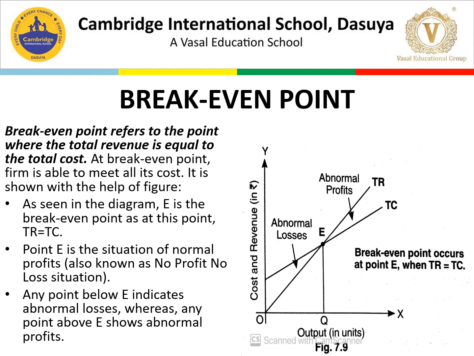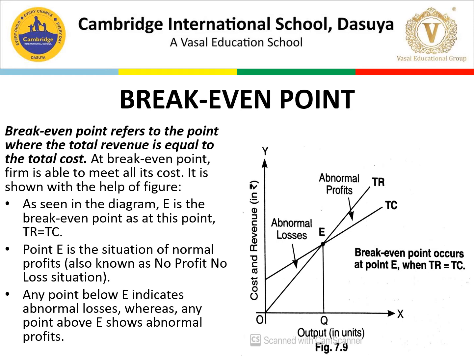It bears all of its costs. It is shown with the help of a figure, figure 7.9. As seen in the diagram, E is the break-even point as at this point TR is equal to TC. Point E is the situation of normal profit. When TR and TC become equal, we get normal profits. It is a no profit, no loss situation, so we will not get the maximum, but yes, we will certainly get normal profits.